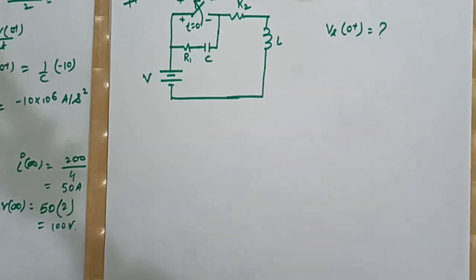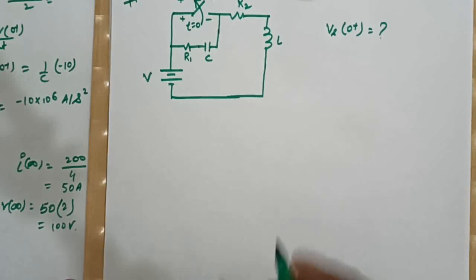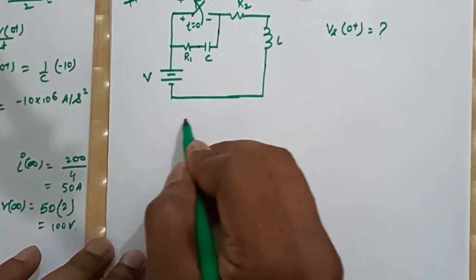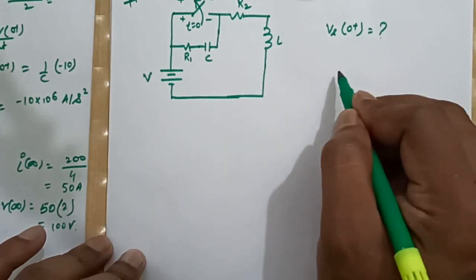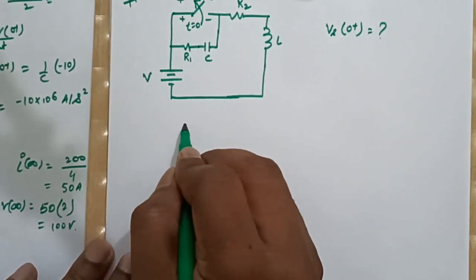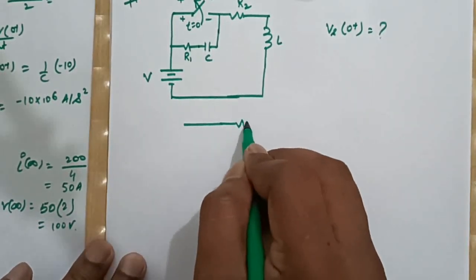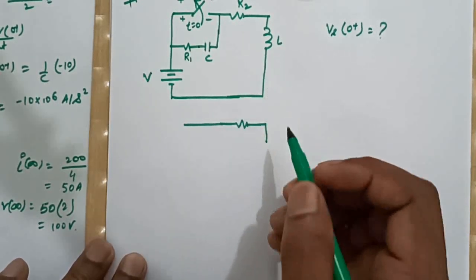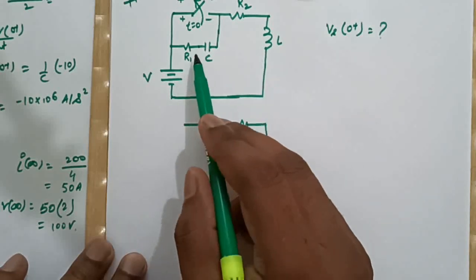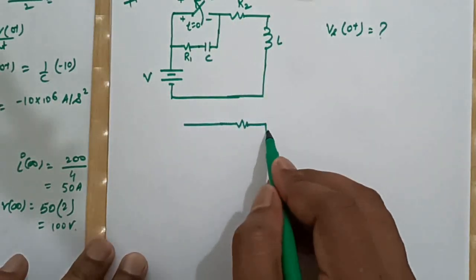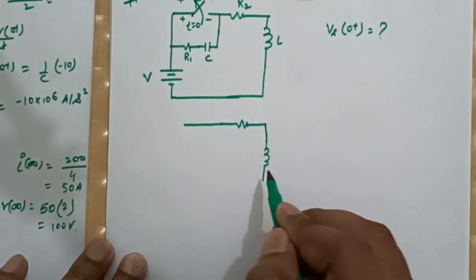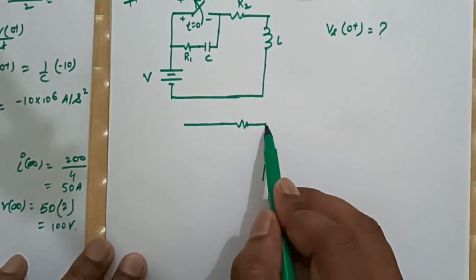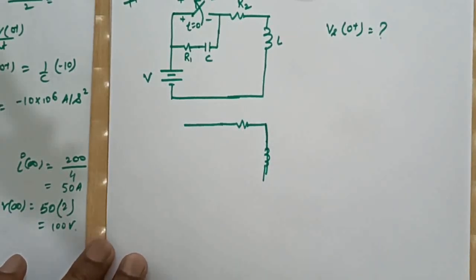So as I told earlier, to solve this type of problems, first of all we have to check what was the circuit condition before switching. So before switching, what was the circuit condition? The circuit condition was like this. This was short circuited, since this was in a steady state, because the whole circuit was in steady state for a long time back, so this will act like a short circuit, right?